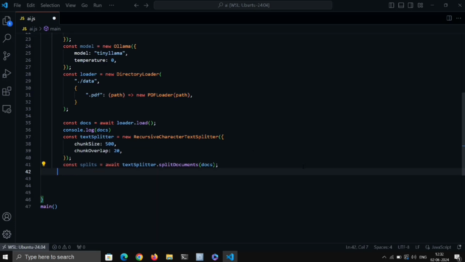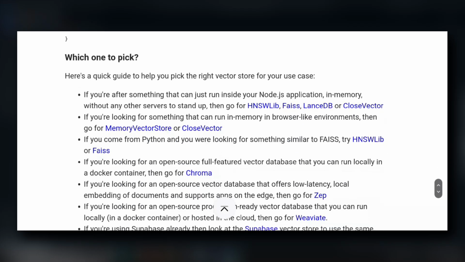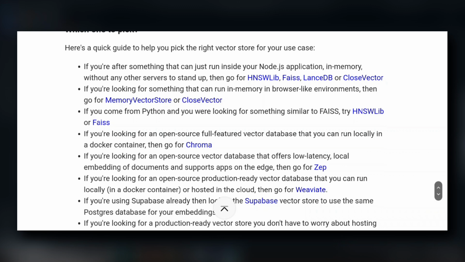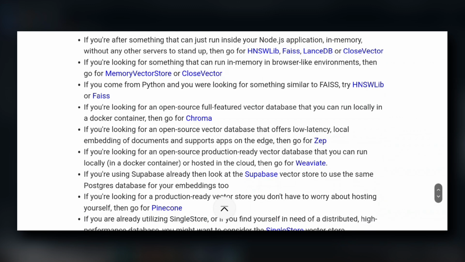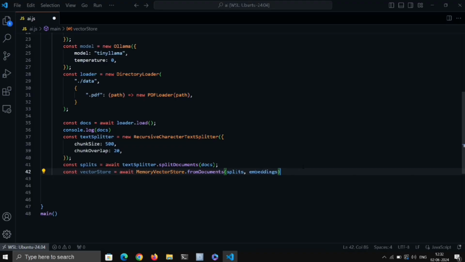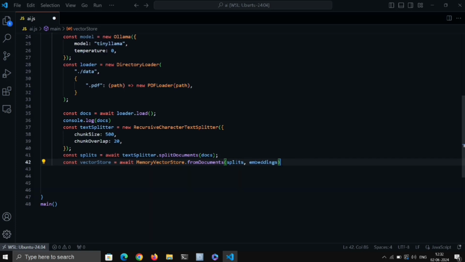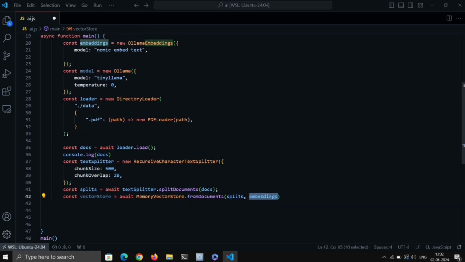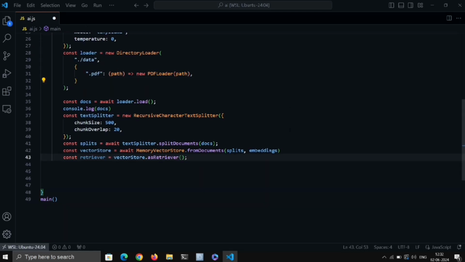Now you can store the chunks into a vector store or database. Here I am not using any database, instead I am just using memory to store them. You can of course use a database. LangChain has support for various databases. You can check them out. And here we also need to pass the chunks and the embedding model that we already defined. Then we'll set a retriever so that we can extract the text from the vector store.